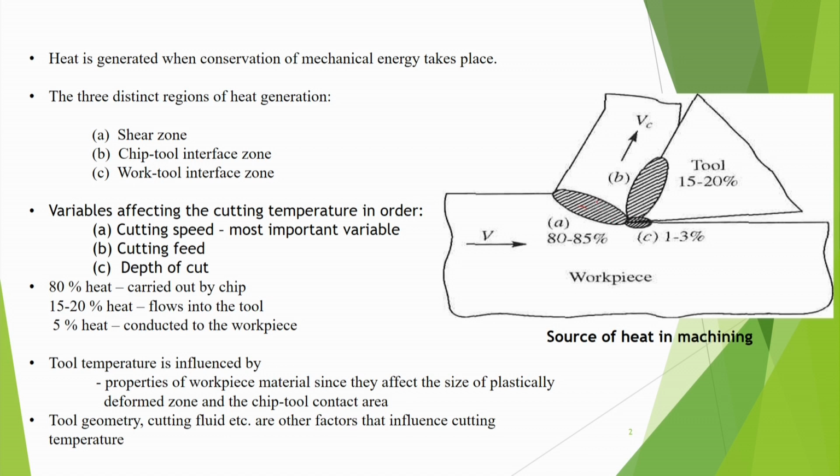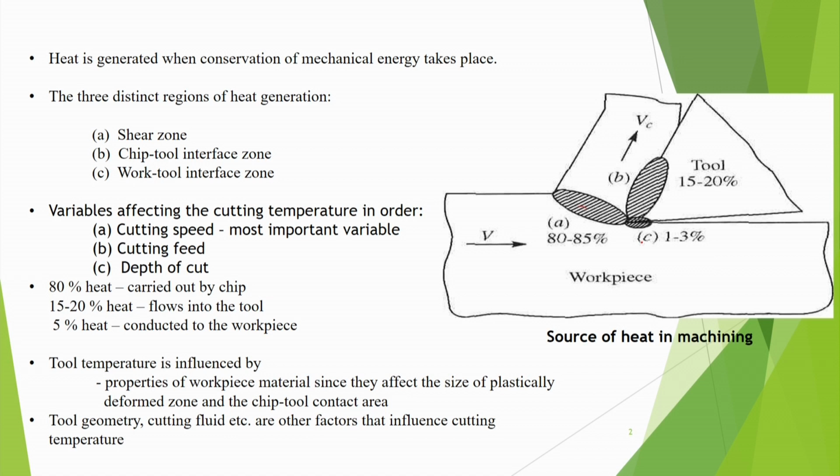Now, about 80 to 85% heat is generated in this particular zone. That means, where actual plastic deformation takes place and chips get separated, in that area 80 to 85% heat is getting generated. Due to friction on the tool rake surface, when the chip is sliding, about 15 to 20% heat is generated, and here there is a very small amount of rubbing, and that is why here the heat generation is about 1 to 3%.